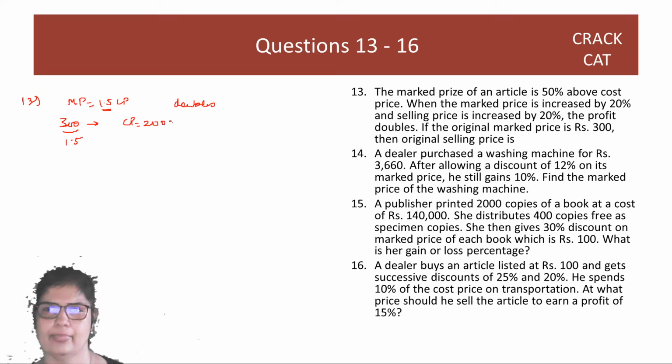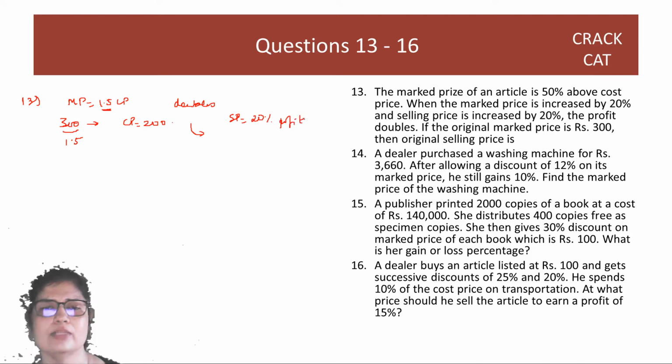Now, let's come back to our question. Selling price is increased by 20% and the profit doubles. So let's say, what is 20%, guys? 20% is 1 by 5. Now let's say the original profit was X.